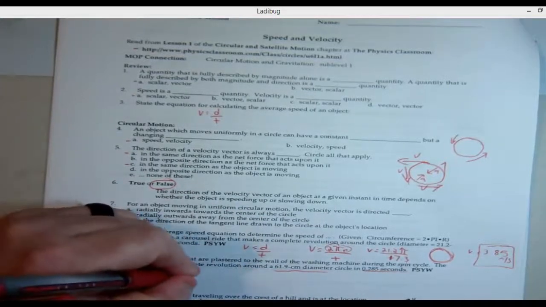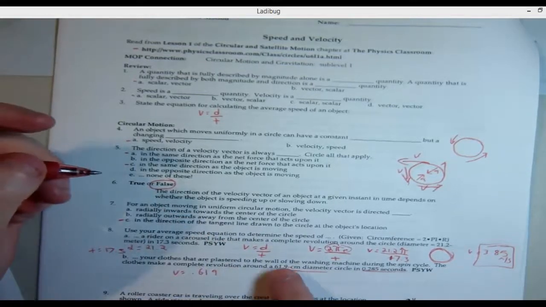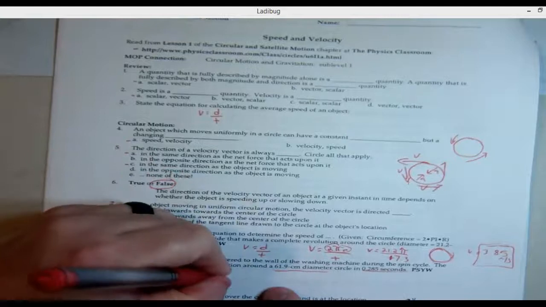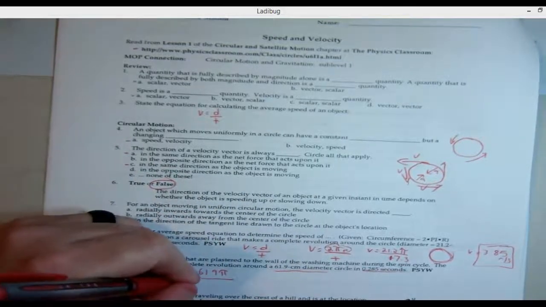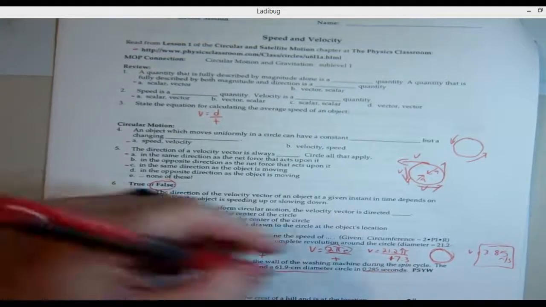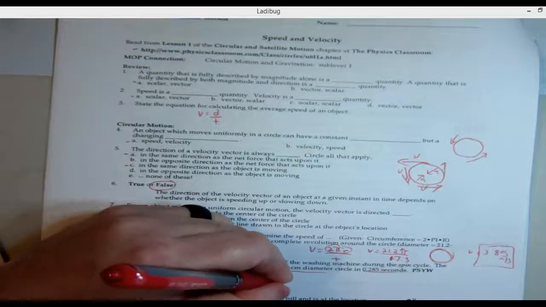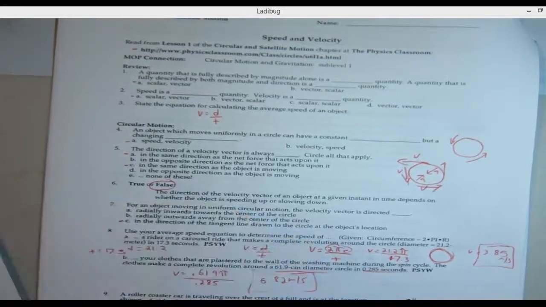Velocity equals 0.619, because we converted it to meters, we don't want centimeters, times pi over time, and they give us 0.285. That should give us 6.82 meters per second. Make sure you guys are doing these before you get the answer, please.